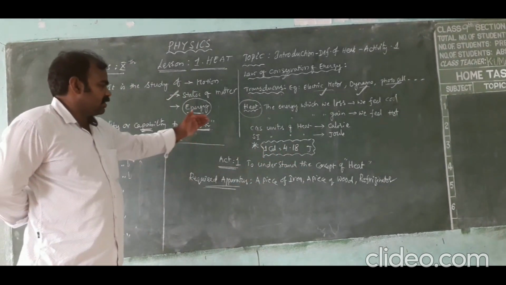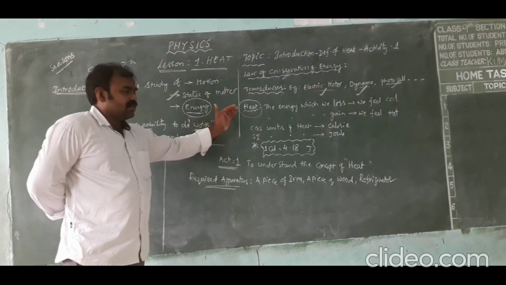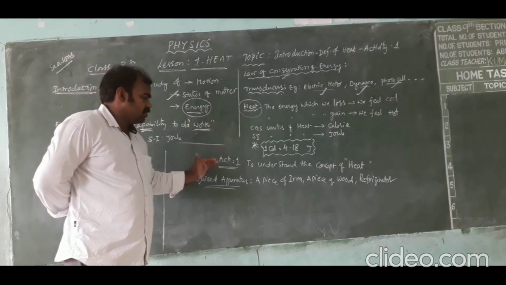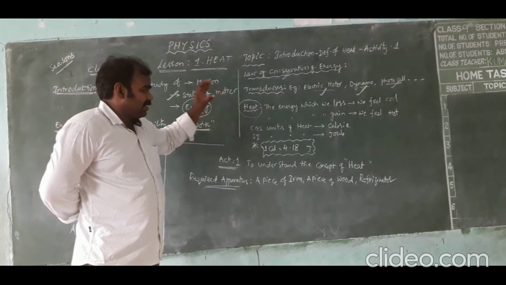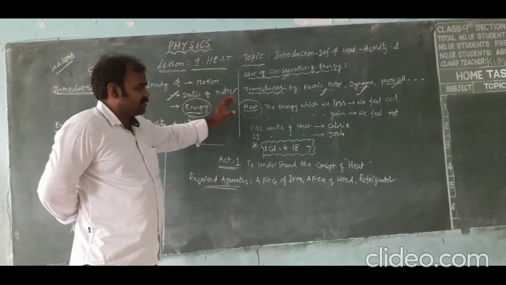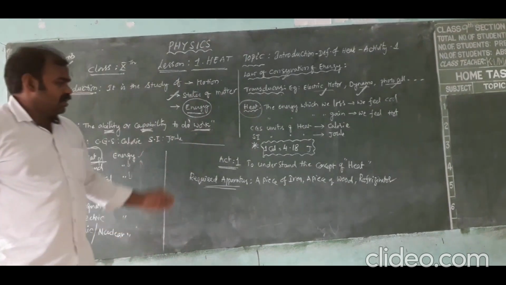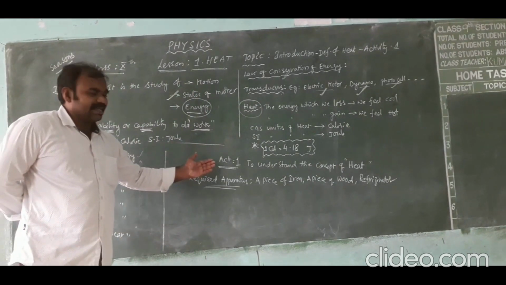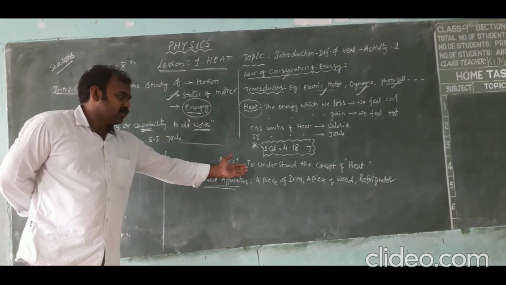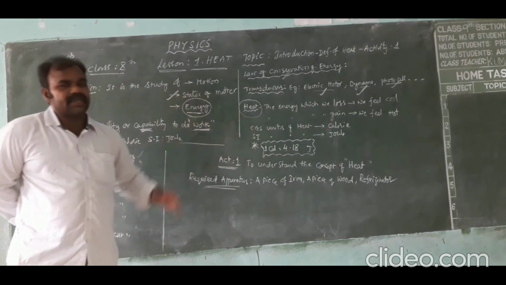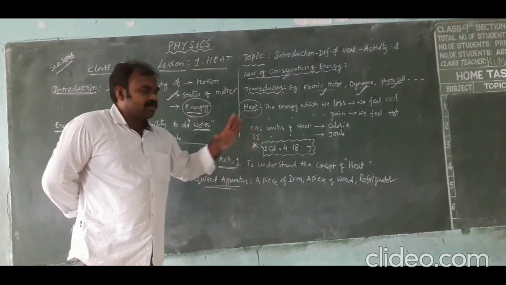The next thing is, let us understand the concept of heat based on an activity. Let us observe what is the clear idea, or what is the clear picture, of heat based on an activity. In our textbook also there is activity number 1. The aim of the activity is to understand the concept of heat.